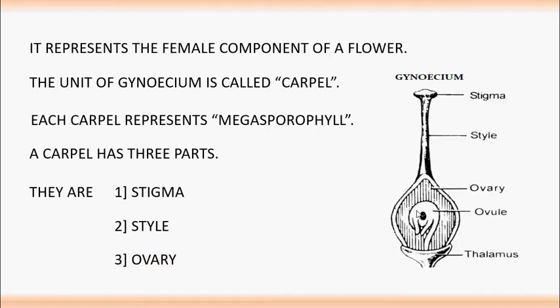See this photograph. So it is a unit of gynoecium, that is carpel. It has three parts: stigma, and it connects to the ovary through a tube-like structure called style, and a swollen region called ovary, and it is present on the swollen part of pedicel called thalamus.